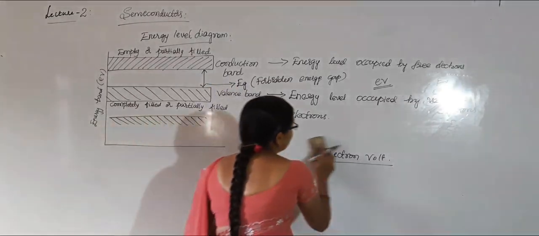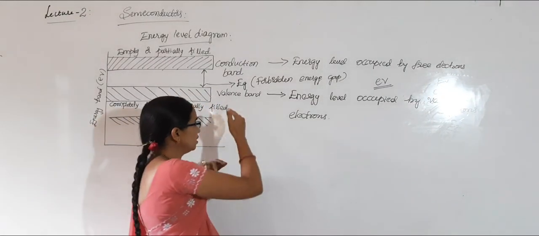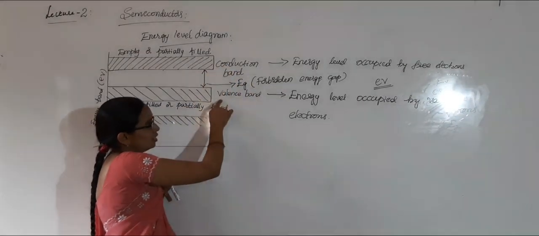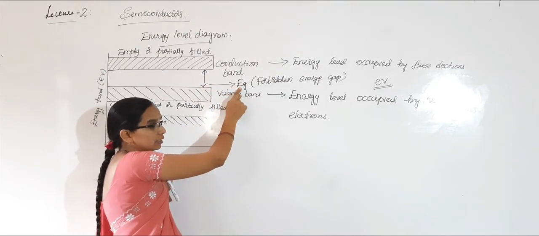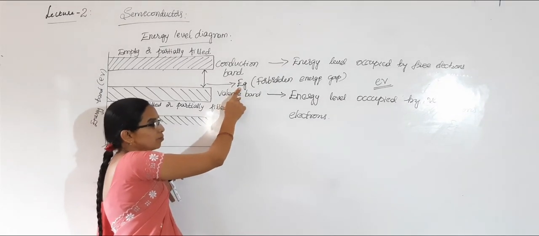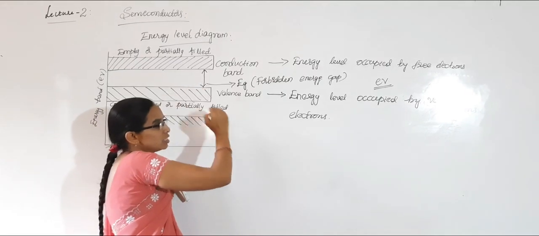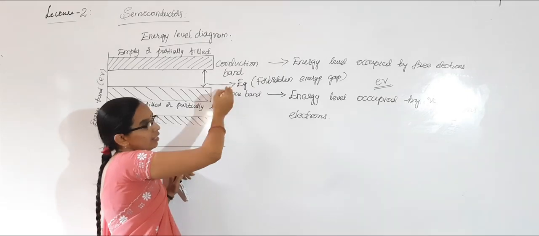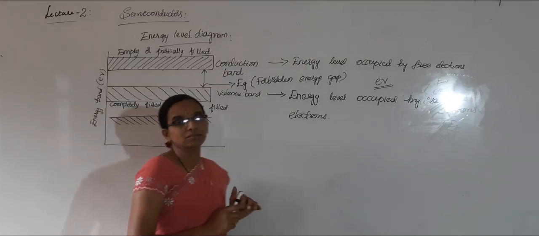So what do you mean by forbidden energy gap? It is the separation between the valence band and the conduction band in the energy level diagram, and it is represented by E suffix G. This is the energy. If a valence electron wants to jump from the valence band to the conduction band, you should give it energy either equal to Eg or more than Eg.